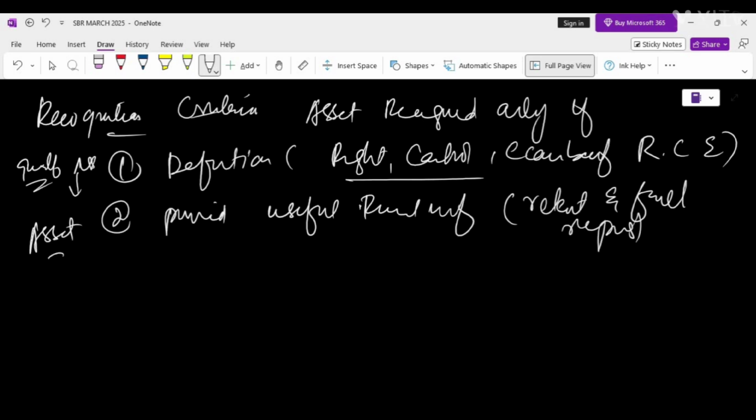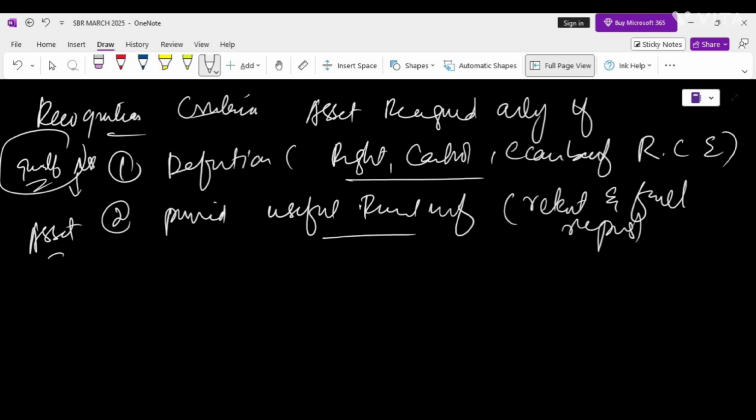So for recognition of the asset, they should meet two things. The first one is the definition, that is the right, control, and economic benefit. And the second thing is that it provides financial information, and that financial information should be useful for the user. And by useful financial information, it means that it should be relevant and faithfully presented. Clear? So this is all about the asset.